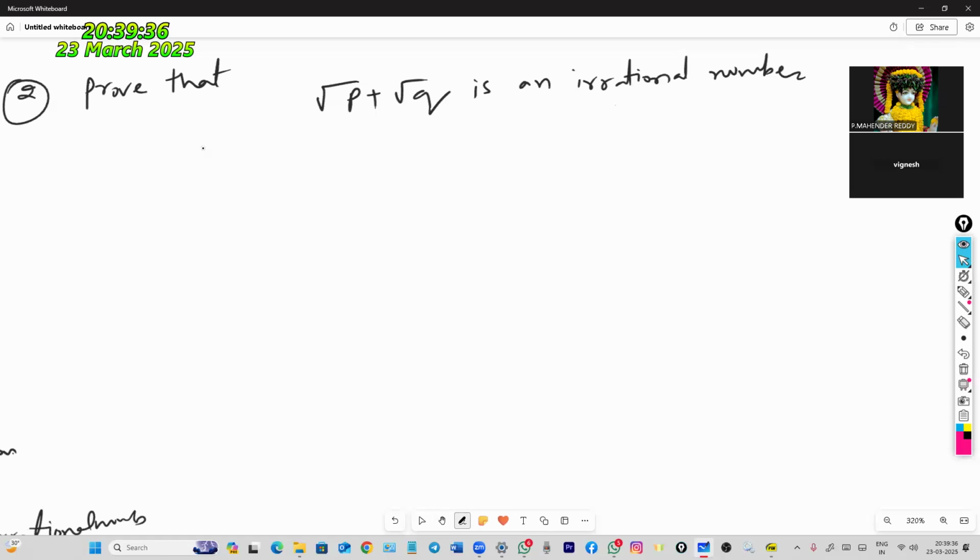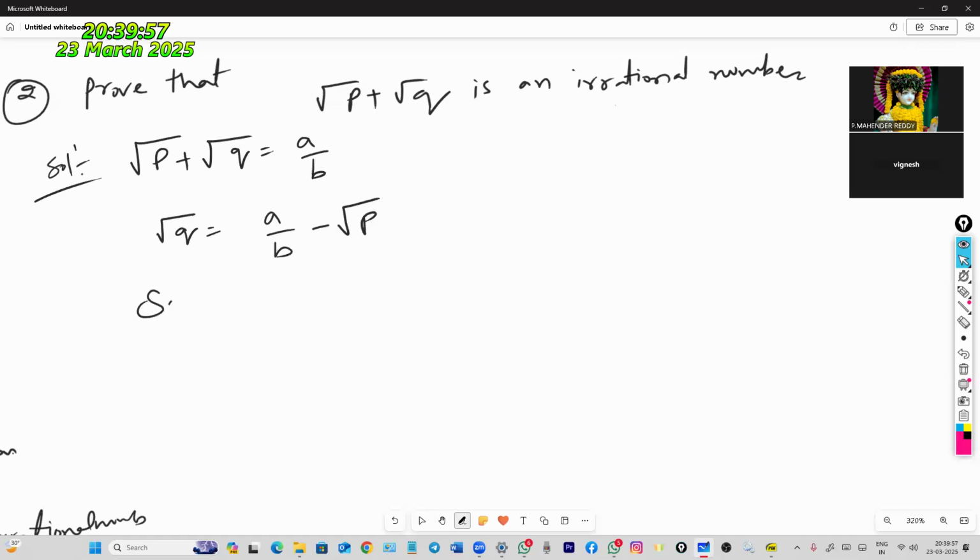Now consider the solution: root p plus root q equal to a by b. Here two roots are there. Already I told you, when two roots are there, you have to square on both sides. Root q is equal to a by b minus root p. Square on